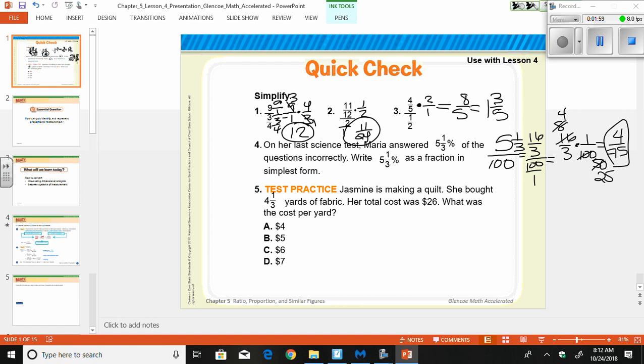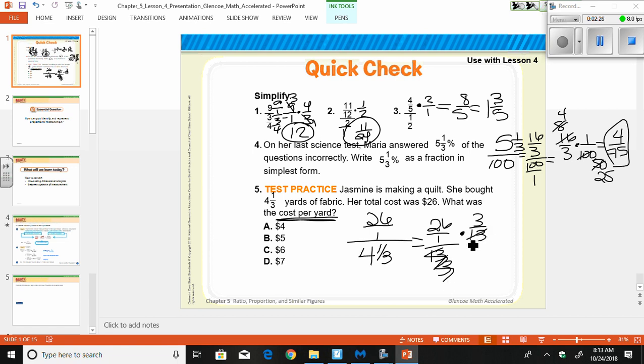Jasmine is making a quilt. She bought 4 1/3 yards of fabric. Her total cost was $26. What was the cost per yard? So they told you how to set up the rate, cost per yard. So I'm going to take 26, and I'm going to divide it by 4 1/3. Of course, that 26 has to be a fraction, so I put it over 1. So we get 26 divided by 13/3, or multiplied times 3/13. I can cross reduce, and I end up with $6 per yard.